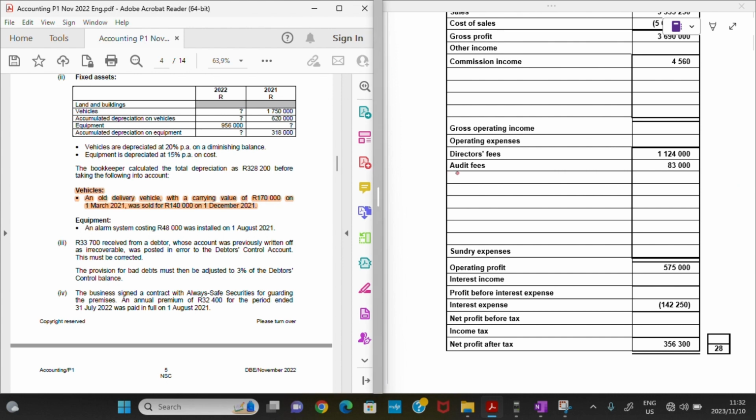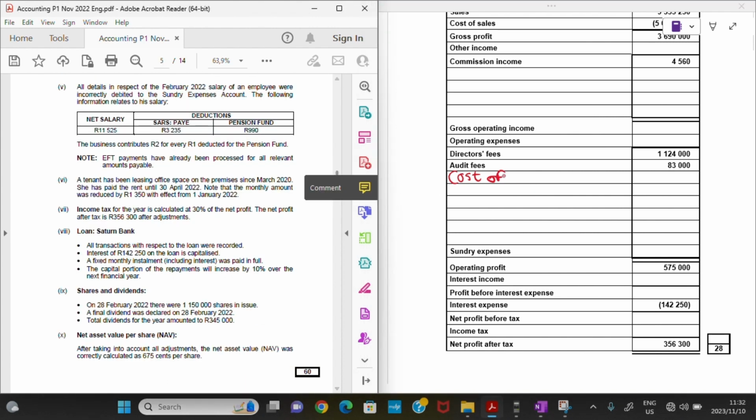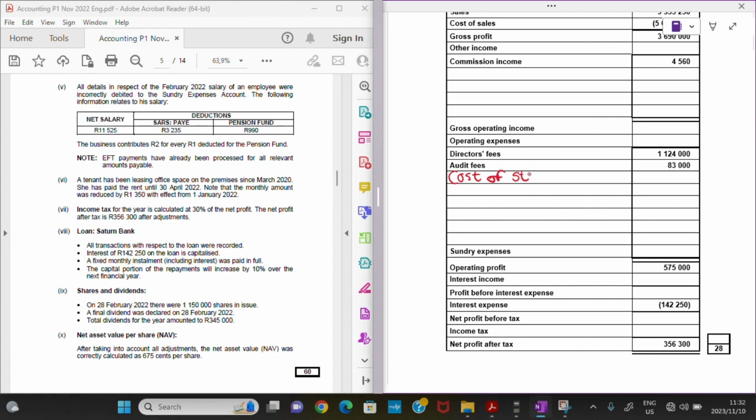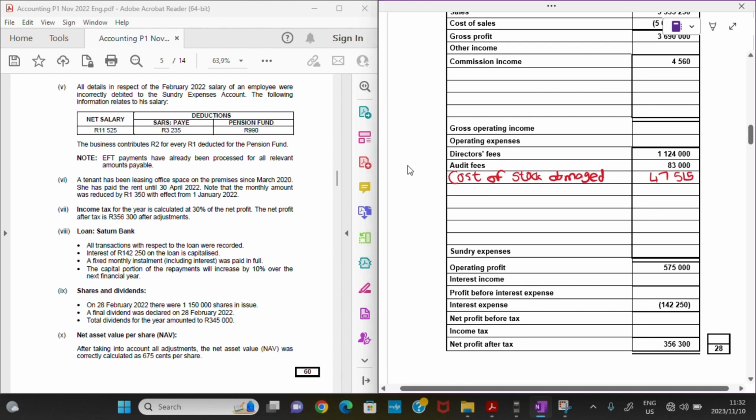We can say it the way it is: cost of stock damaged. Or you can even say trading stock deficit. However, the wording does not really matter as long as it talks to the loss of stock.